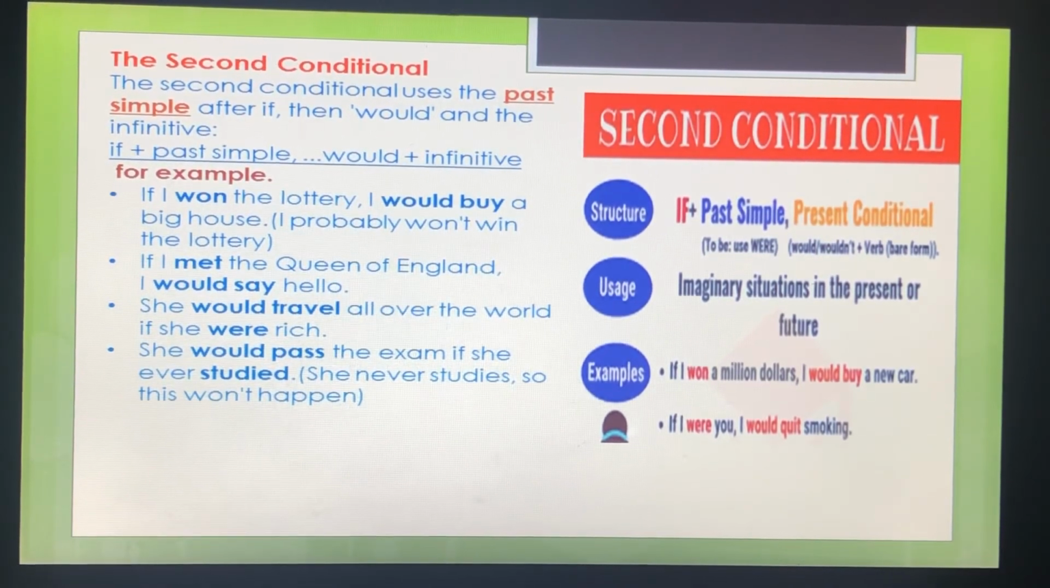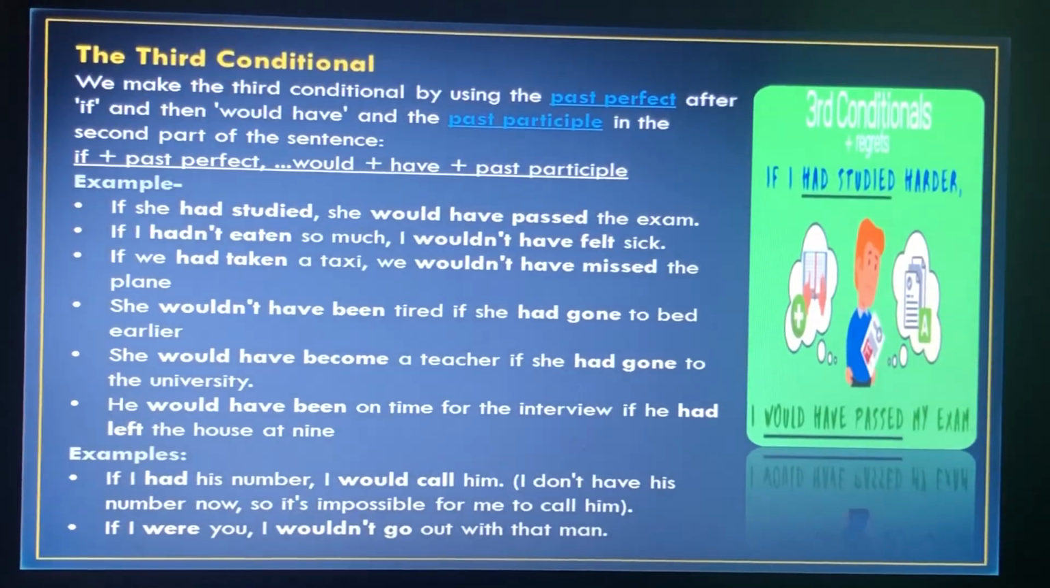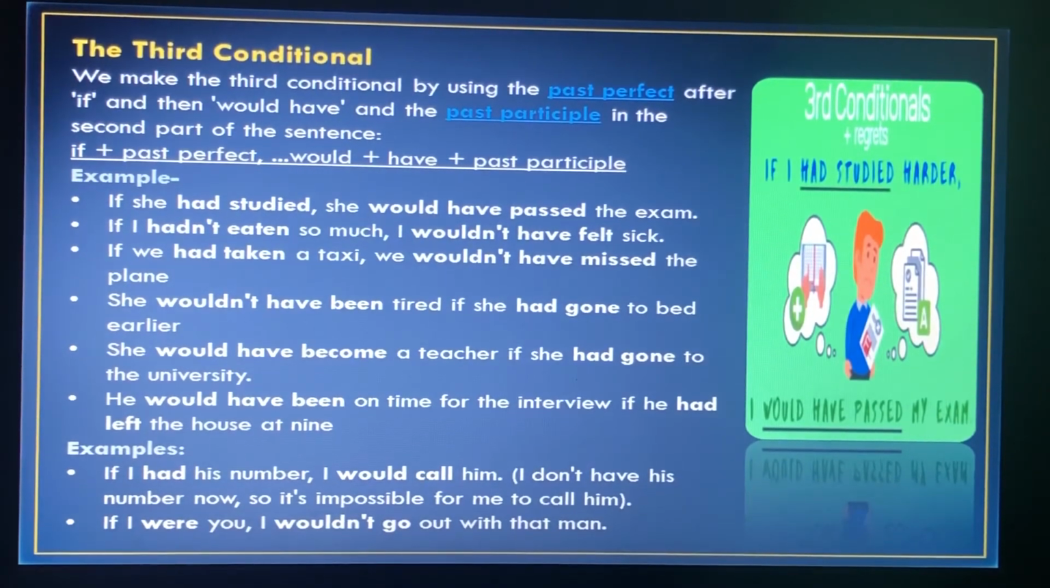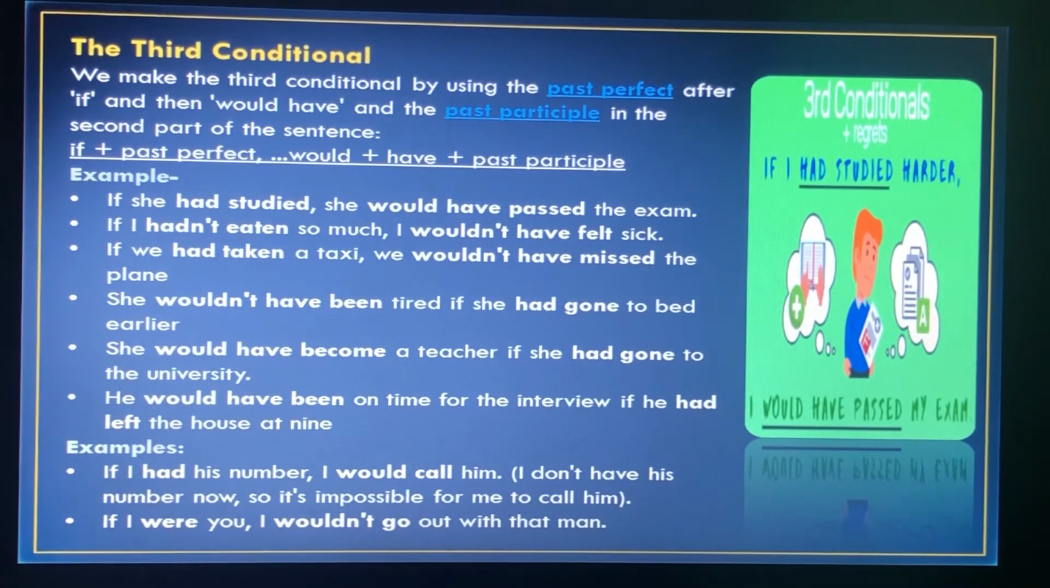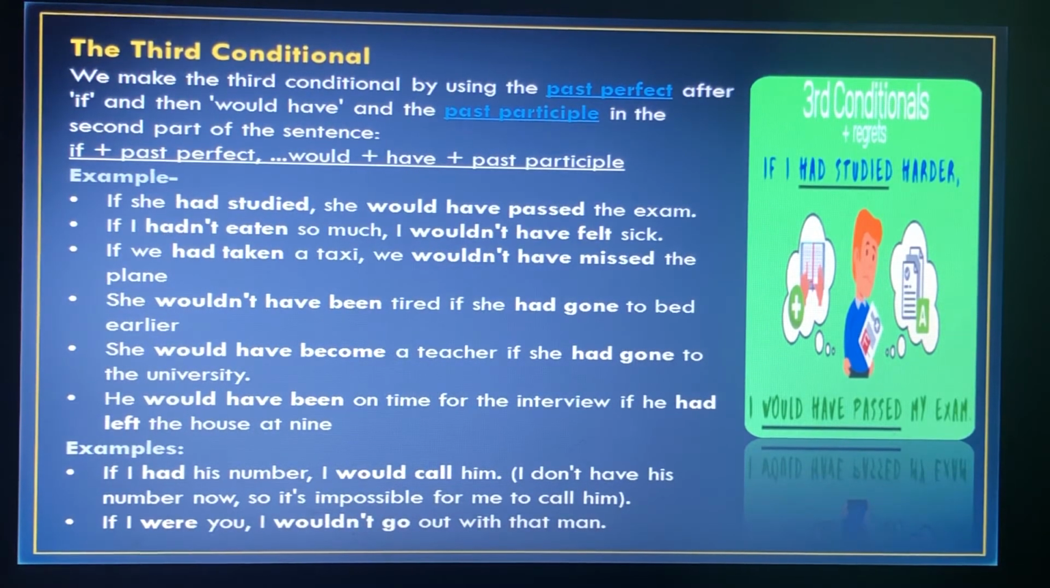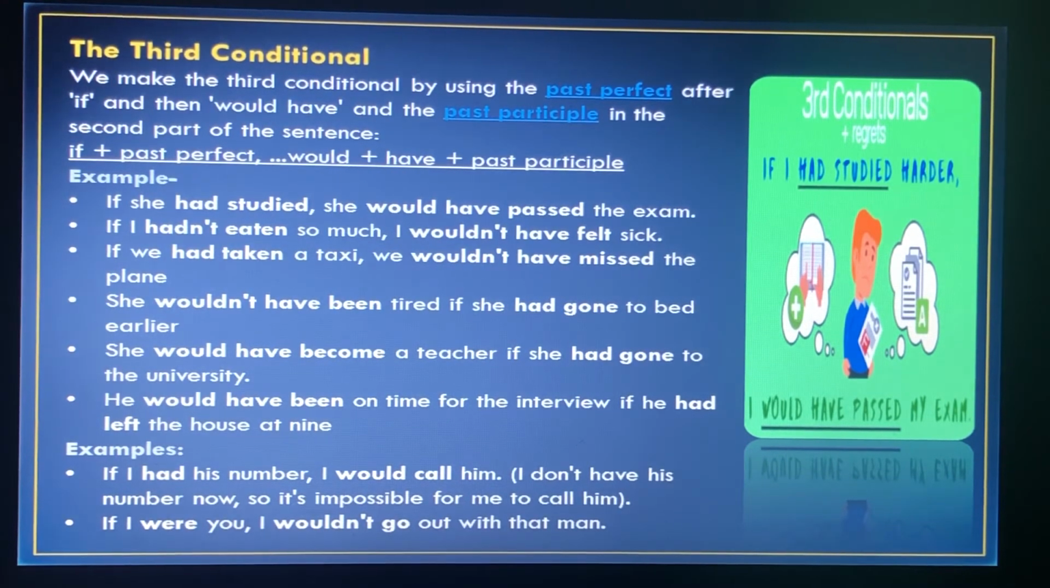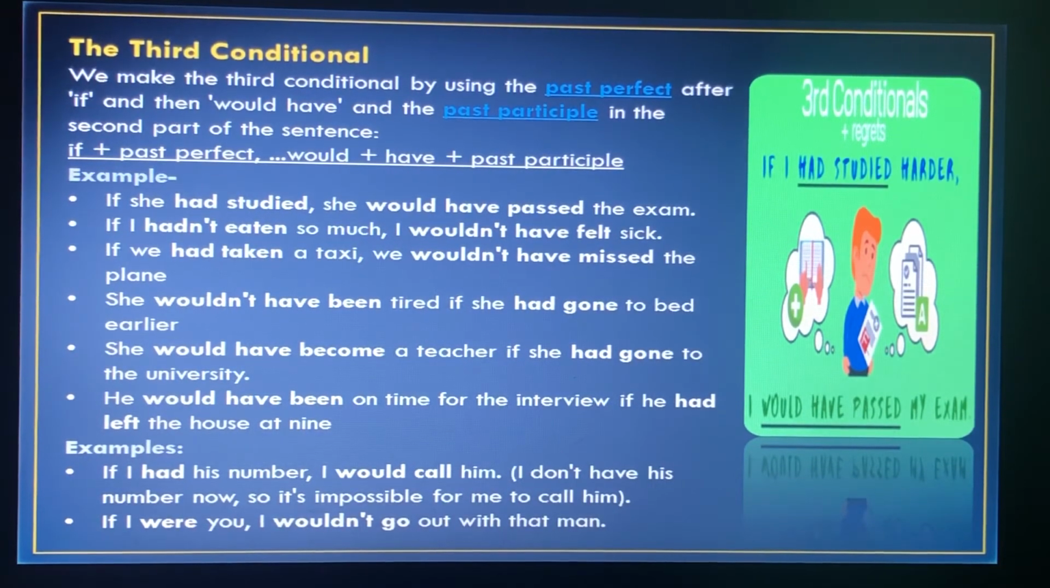Last is the third conditional. We make the third conditional by using the past perfect after if and then would have and the past participle in the second part of the sentence. If plus past perfect, would plus have plus past participle. It talks about the past. It is used to describe a situation that didn't happen and to imagine the result of this situation.